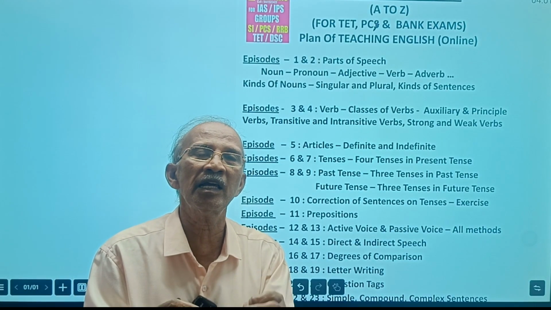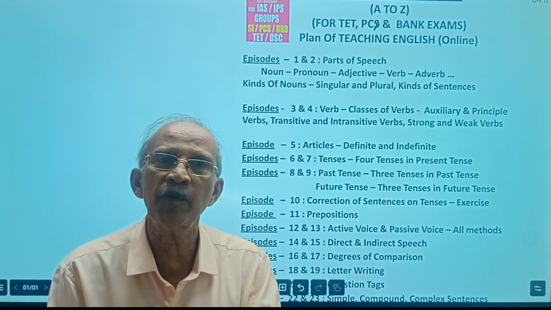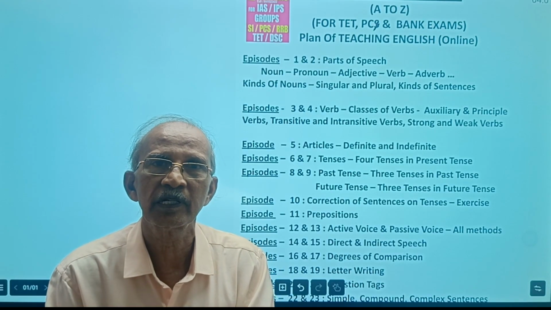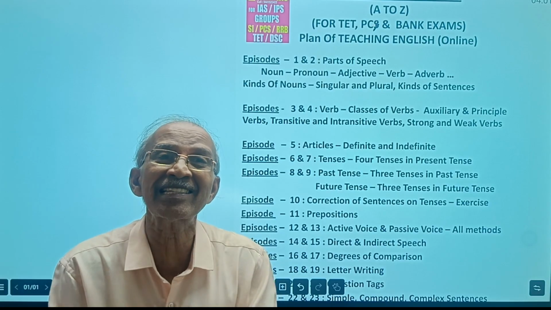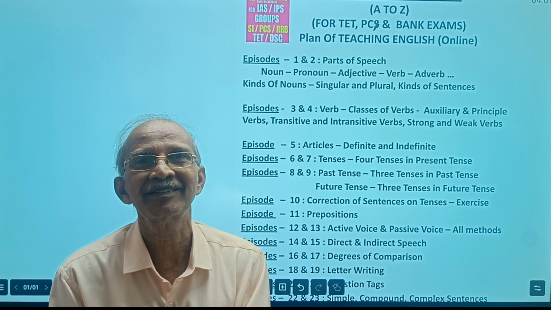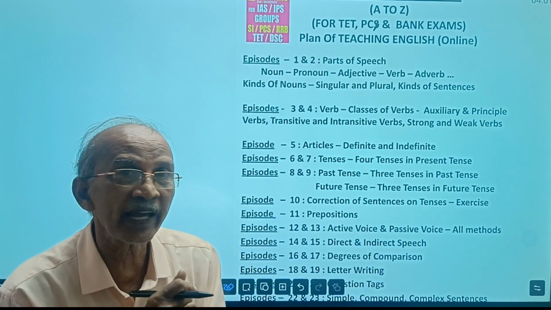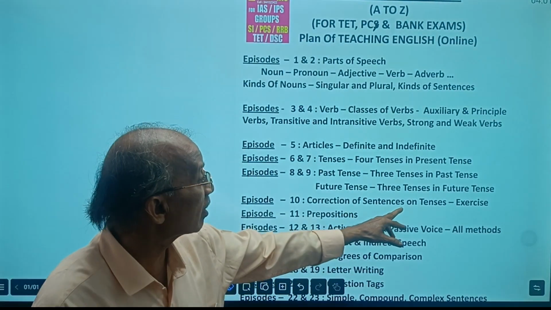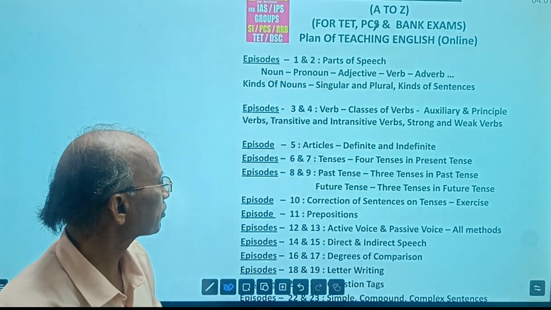If we write an article wrong or a preposition wrong, the meaning won't spoil. Whereas if you commit a mistake in writing tenses, the meaning will spoil. It won't become correct. Understand? The meaning changes. That's why correction of sentences on tenses is very, very important, so we discuss it separately.